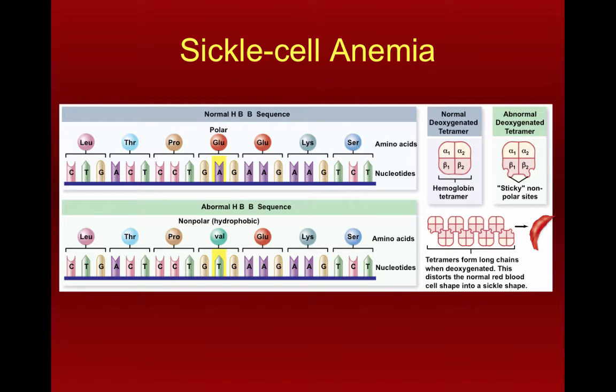If you have normal hemoglobin, your blood carries oxygen, your blood does a pretty good job of distributing it to where it needs to go in the body, also carries CO2, and you don't really have to worry too much. If you have sickle cell anemia, especially depending on how many versions of it you get from your parents, it can be lethal relatively early on in life. And in many cases, even if you have only one copy of sickle cell, it's debilitating enough that it becomes very difficult to lead a healthy, normal life. So that's a very severe change.